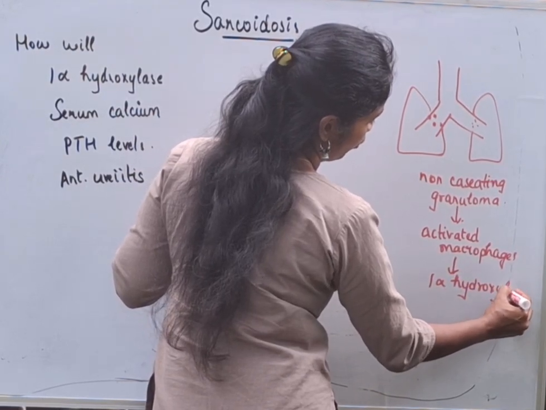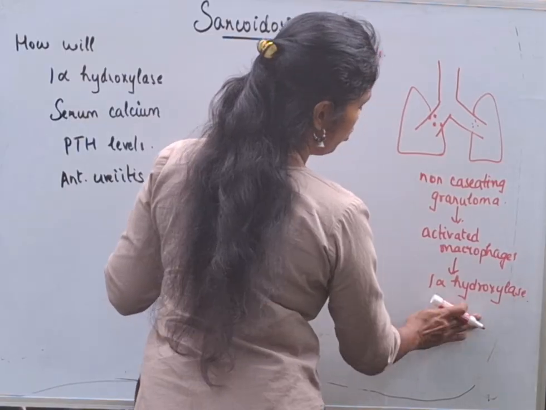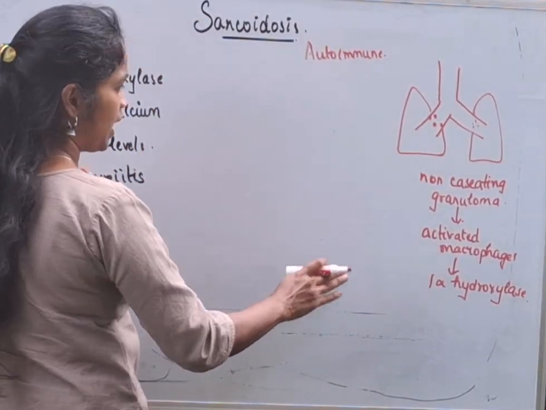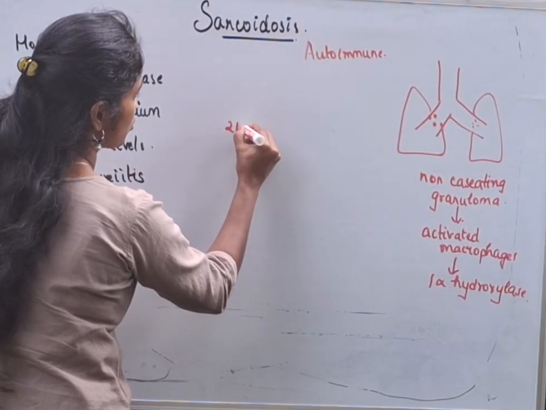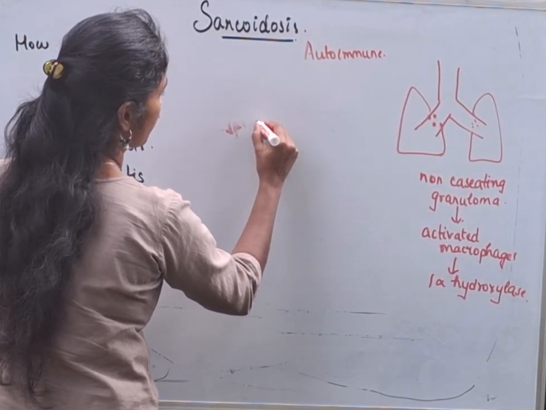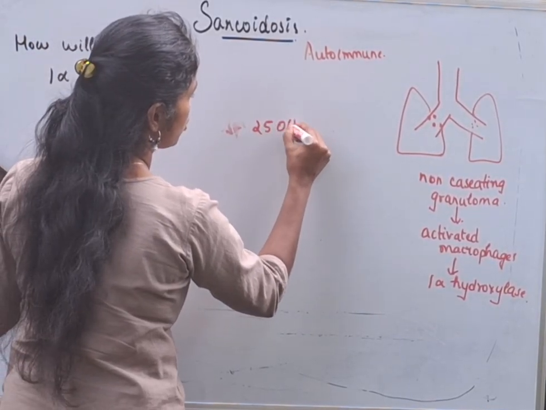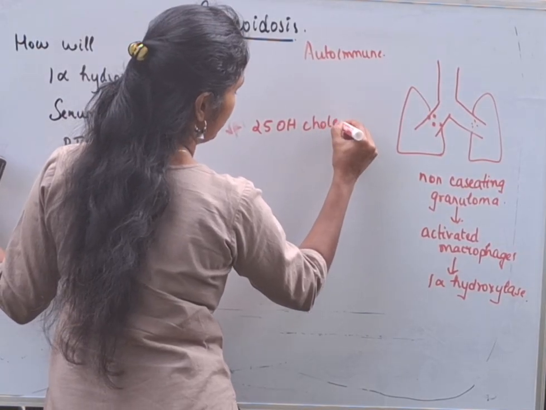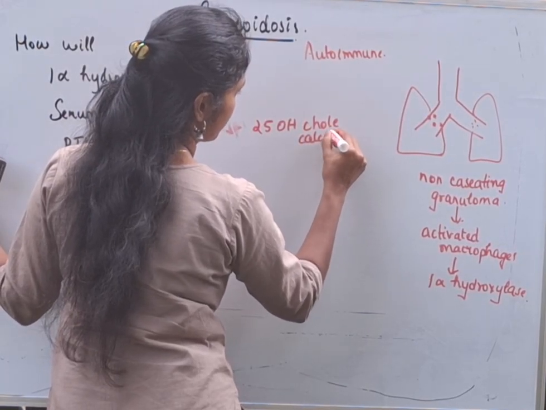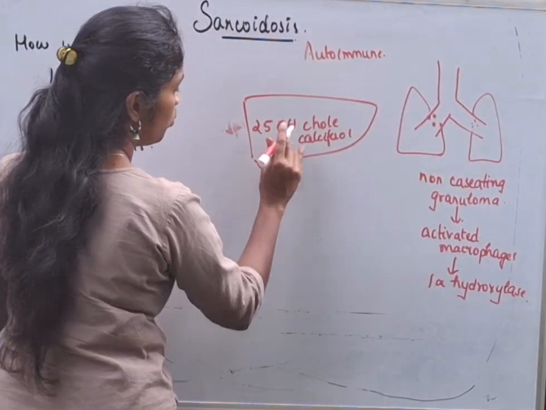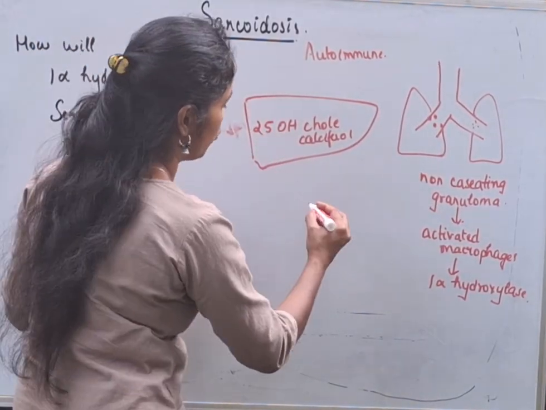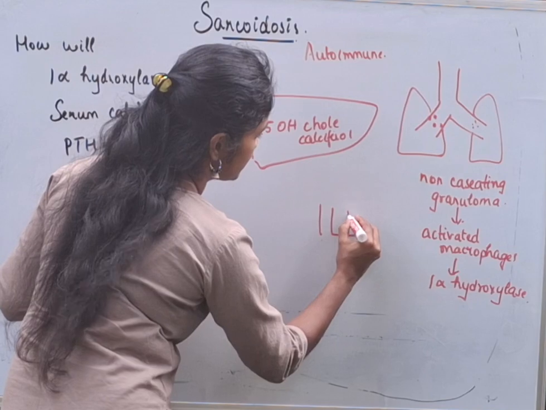What is the role of 1-alpha hydroxylase? The role of 1-alpha hydroxylase is at the final step of vitamin D conversion, that is the 25-hydroxycholecalciferol in the liver. The liver produces 25-hydroxycholecalciferol. Now this has to get converted to its active form. It reaches the kidneys.